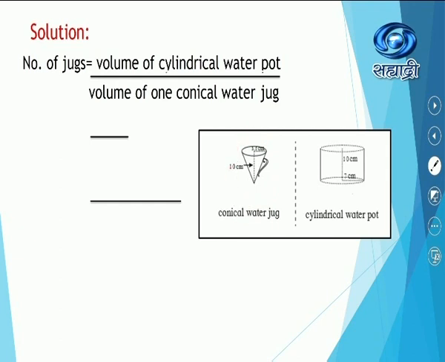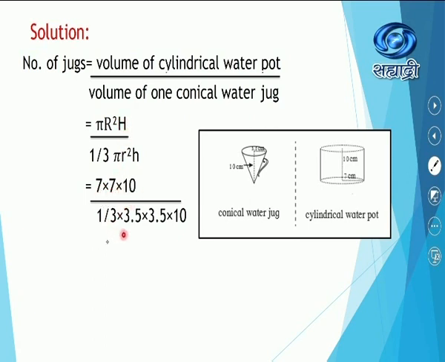So you know the formula for cylinder volume. So it is pi R square H upon 1 upon 3 pi small r square small h. So pi will get cancelled. R square H, that is 7 into 7 into 10 upon 1 upon 3 into 3.5 into 3.5 into 10.